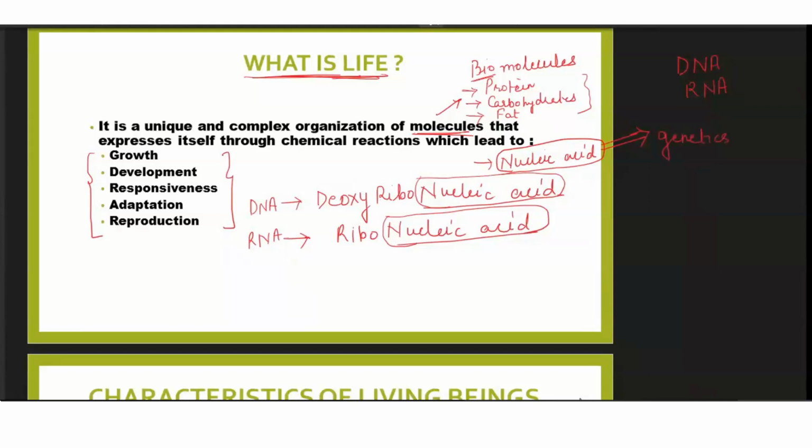What is genetics basically? Genetics is the transfer of information. In broader terms, genetics is all about the study of genes, chromosomes, DNA, and everything. But when we say that the characteristics from the parents need to be transferred to their children, what will be the carrier of those characteristics?